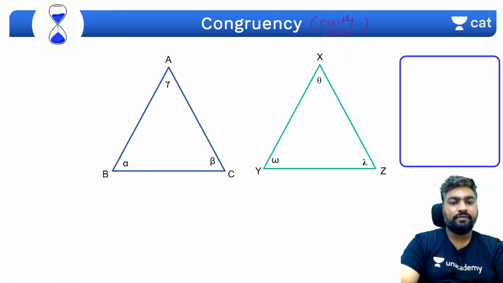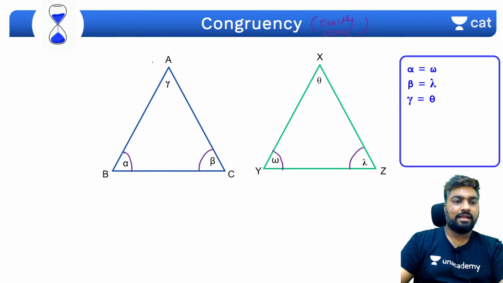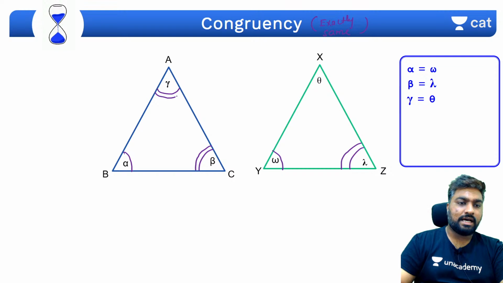Let's say you have two triangles here, ABC and XYZ. These two triangles are called congruent if alpha and omega are equal, beta and lambda are equal, and gamma and theta are equal.